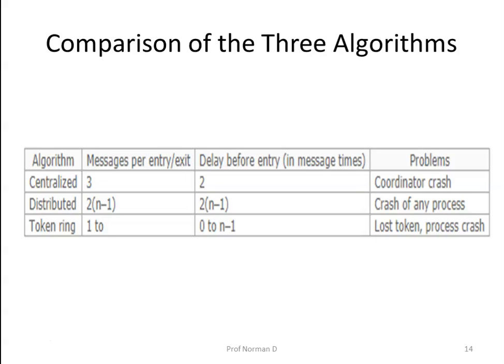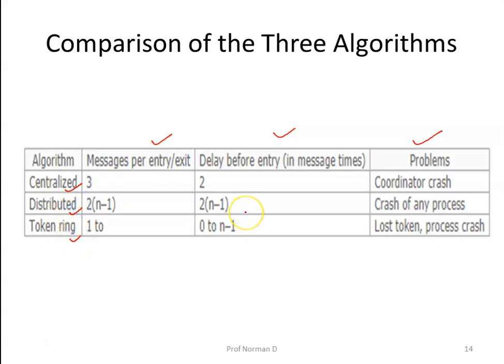A brief comparison of the three mutual exclusion algorithms. Here the key properties are listed. That is, the number of messages required for a process to enter and exit a critical section, the delay before entry can occur, assuming messages are passed sequentially over a LAN, and some problems associated with each algorithm. So we'll discuss the centralized, the distributed, and the token ring algorithm.